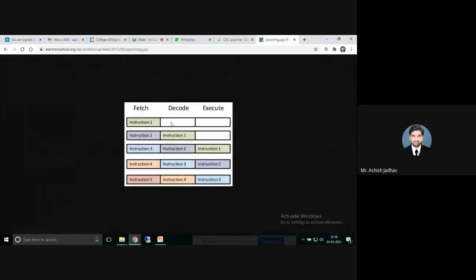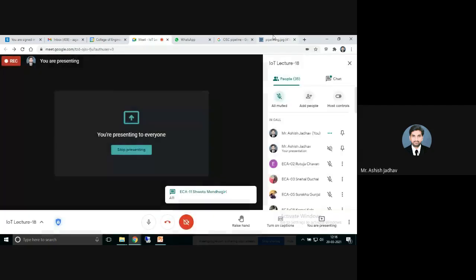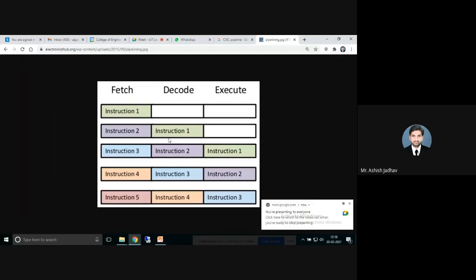Yeah, here you can see this diagram. There are three cycles, as I said: fetch, decode, and execute. Fetch means getting the instruction from code memory. Then what is the meaning of decode? Decode means understanding the meaning of the instruction, right? And after that, execution. Execution means actual processing of that instruction. So with this diagram, you can easily understand that when the first instruction comes in a fetch cycle, after that, for the next movement, it will go to the decode of the first instruction.